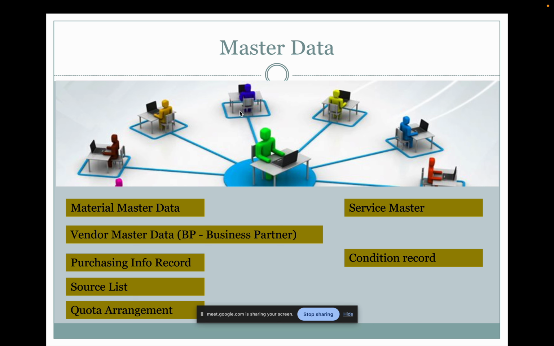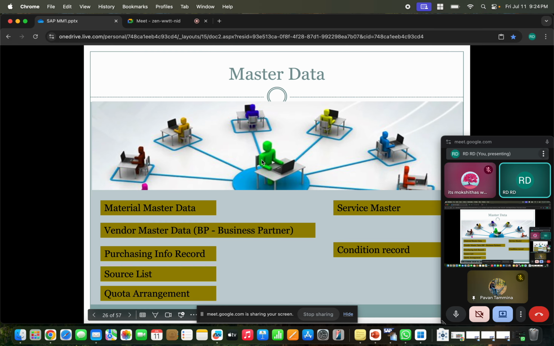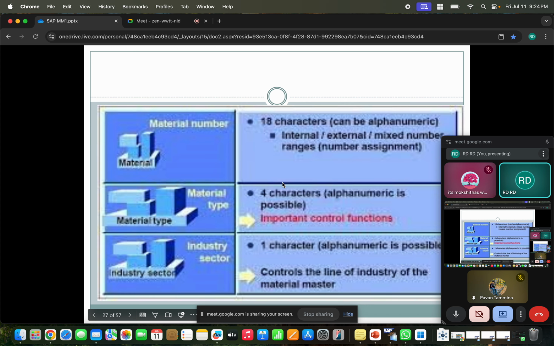So let's discuss one by one how we can create this master data, the material master: what are the controls, what is actually important in the material master, and what is very important in the supplier master record. Let's go ahead with that. Okay, clear? Now let's go to that.